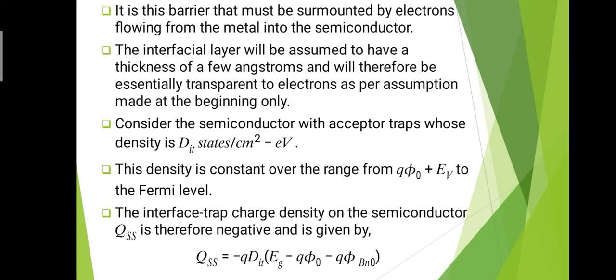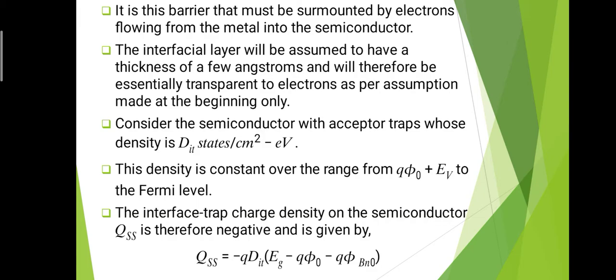The interface trap charge density on the semiconductor, which is denoted by QSS, is therefore negative and is given by QSS equals minus q into DIT times (Eg minus q phi 0 minus q phi Bn0), where q phi 0 is the neutral level, q phi Bn0 is the barrier height, DIT is the acceptor traps density, Eg is the band gap and QSS is the interface trap charge density.